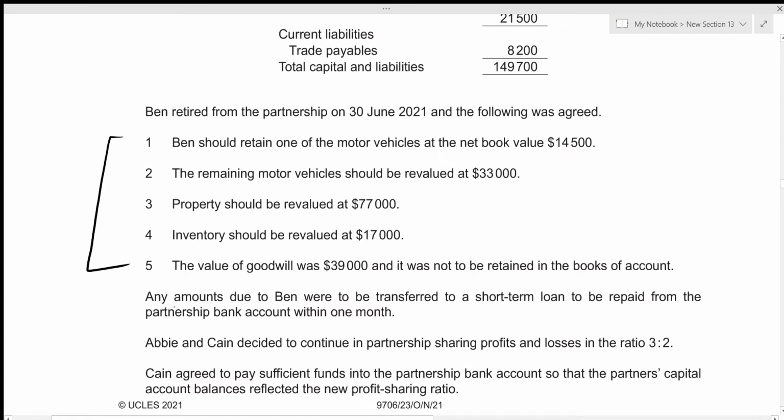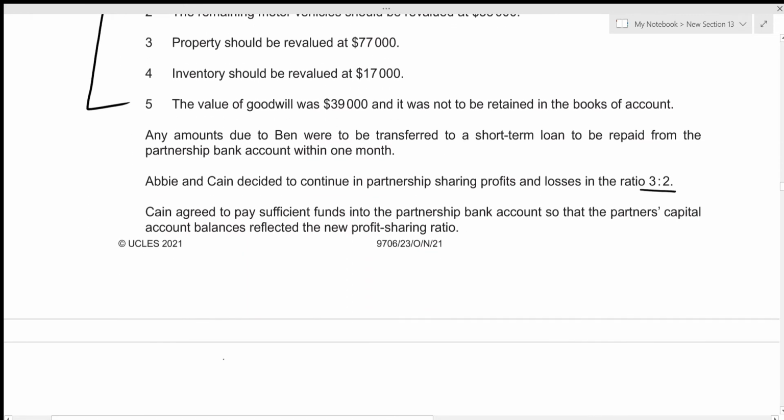Any amounts due to Ben were to be transferred to a short-term loan to be repaid from the partnership bank account within 1 month. So whatever amount that the business owes to Ben will be treated as a loan rather than paying it to him right away. Then Abby and Kane decided to continue in partnership, sharing profits and losses in the ratio 3:1. So previously the profit sharing ratio was 3:2:1 for 3 partners. However, Ben retired. So now Abby and Kane will maintain the partnership with the profit sharing ratio of 3:1. Kane agreed to pay sufficient funds into the partnership bank account so that the partners' capital account balances reflect the new profit sharing ratio. Alright, this is the information that we will use in the questions below.